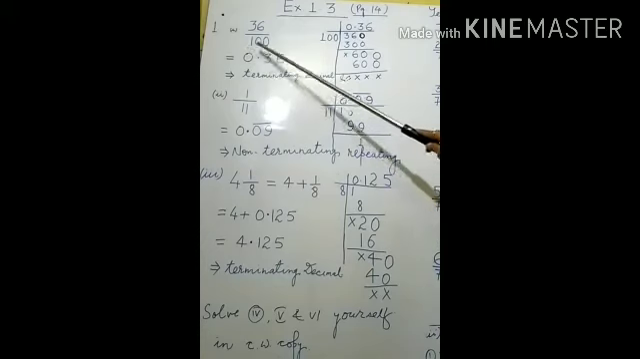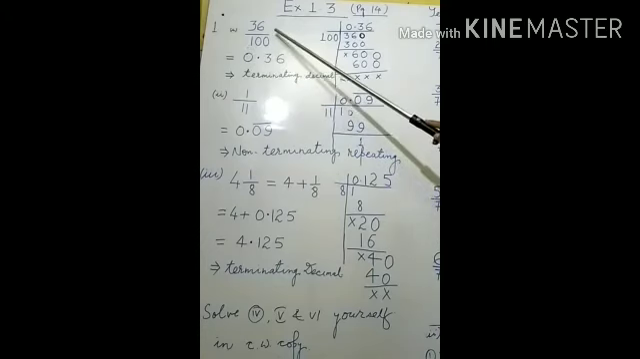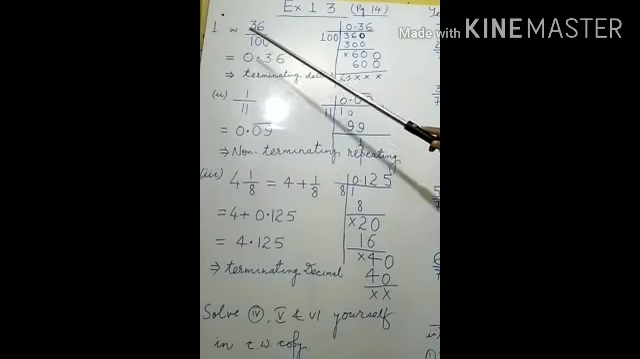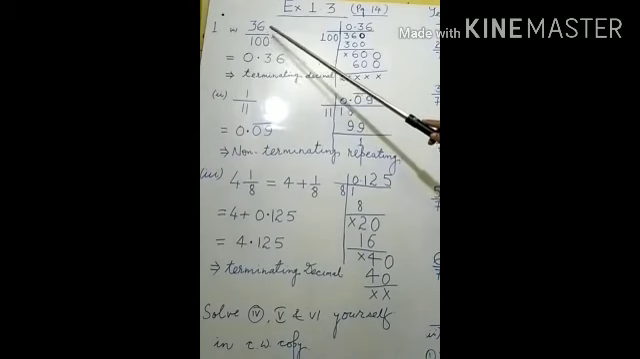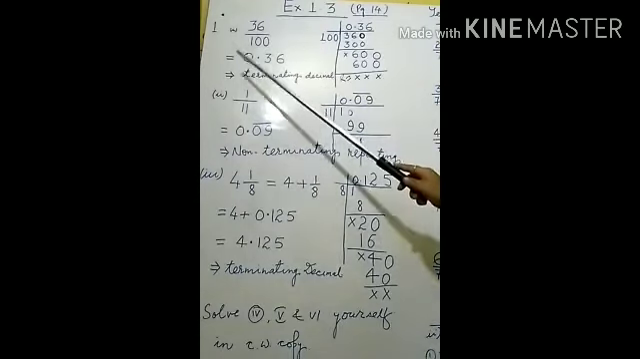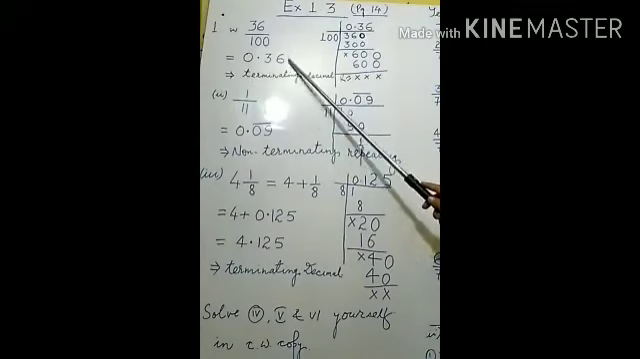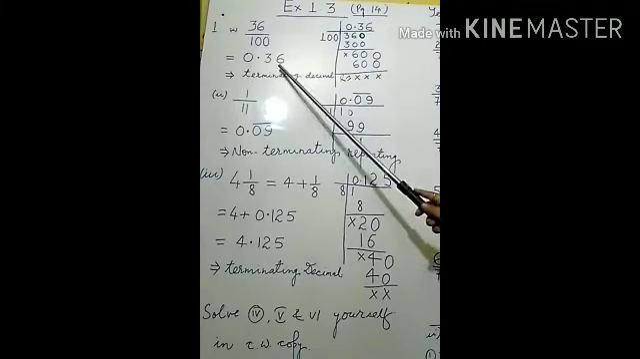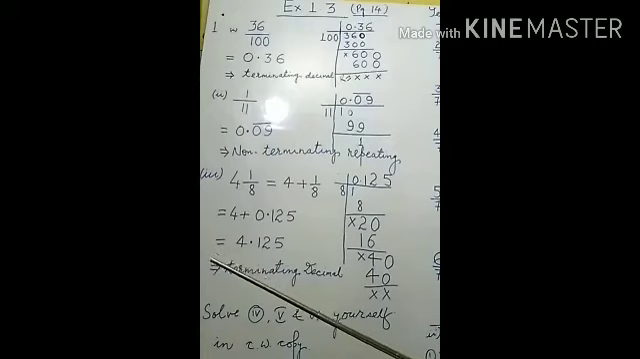Since it is divided by 100, the decimal will be shifted 2 digits, to the left-hand side. So ultimately it will be 0.36, and this method is the shortcut method. You can apply it to save time and energy. The second process is the long division method.